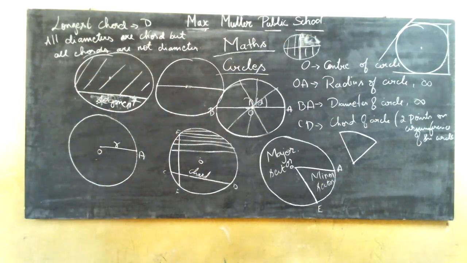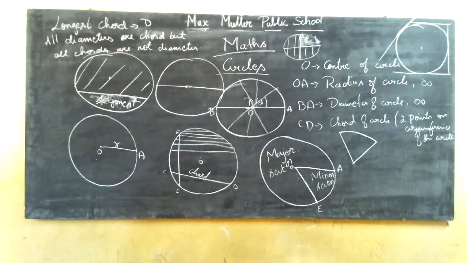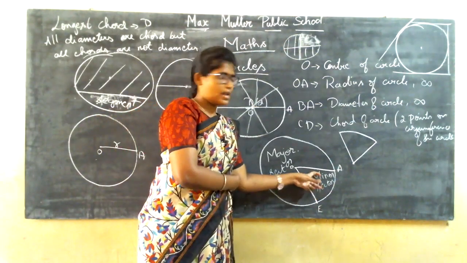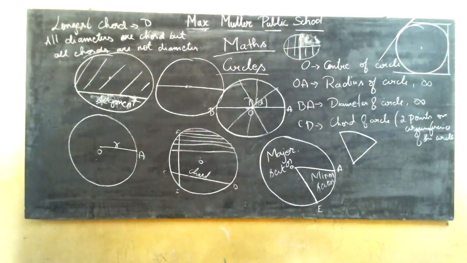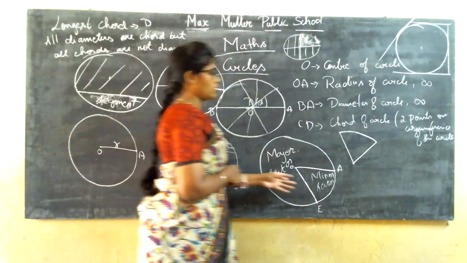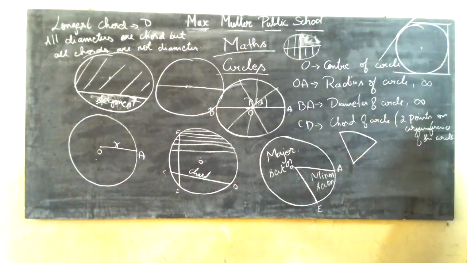Next, we talked about the sector. What is a sector? It is like one piece of a pan pizza. You can say the V shape, that is a combination of radii and an arc. The combination of radii and an arc is a sector. How did you define the major sector and minor sector? The combination of radii and the arc which has more portion is the major sector. The combination of radii and the arc which has less portion is called the minor sector.